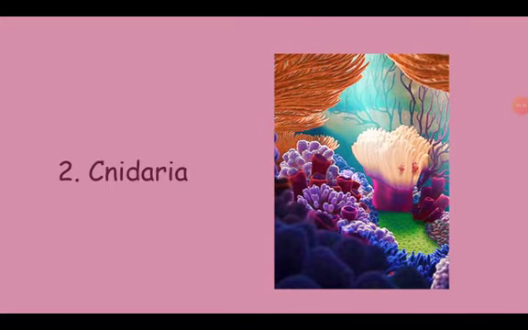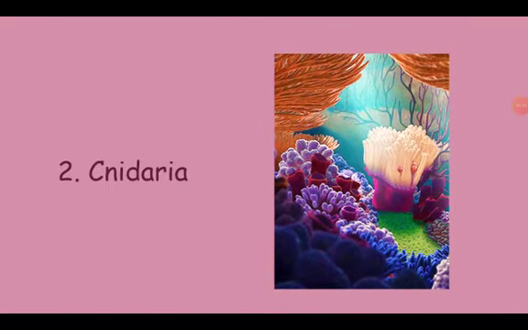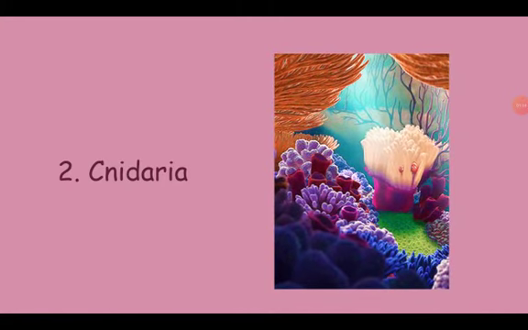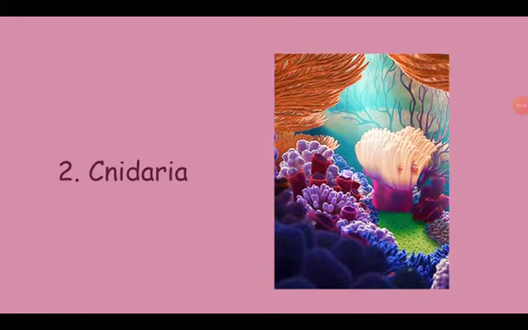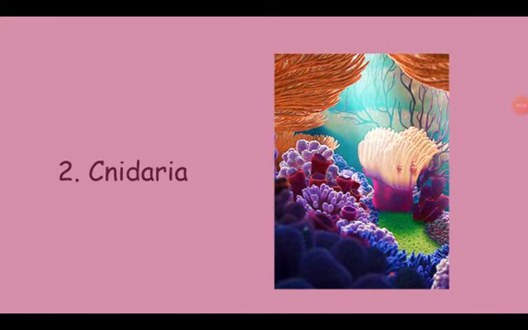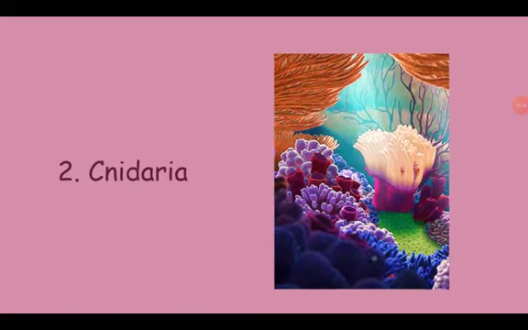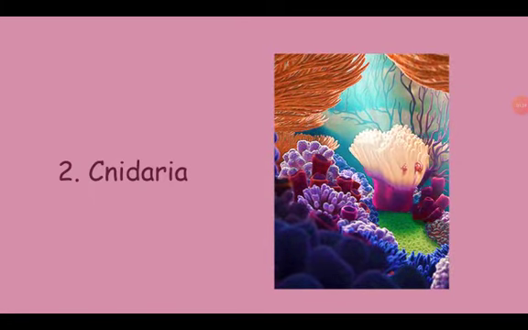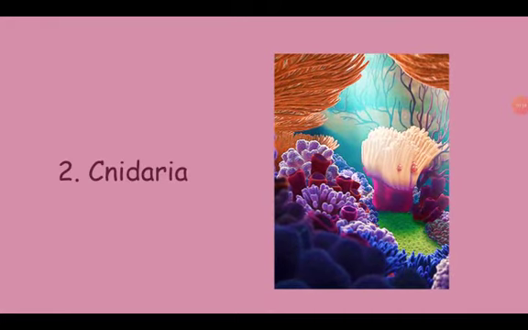Then comes class Cnidaria. These organisms are also aquatic. They have sac-like bodies with only one opening, which I think is very gross, because this opening serves for two functions. First, ingestion of food, and secondly, excretion of the same undigested food. These mouths are surrounded by tentacles, which help in catching prey. Main example is sea anemone.